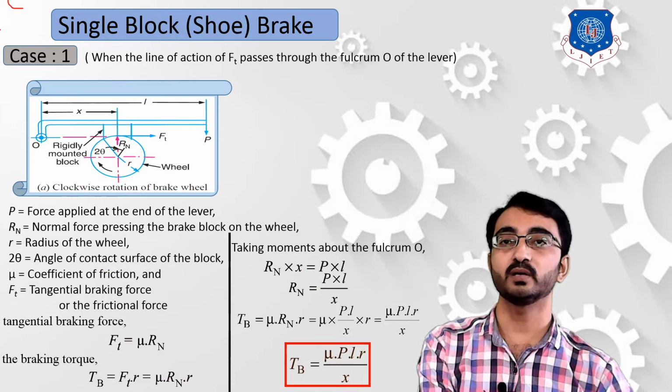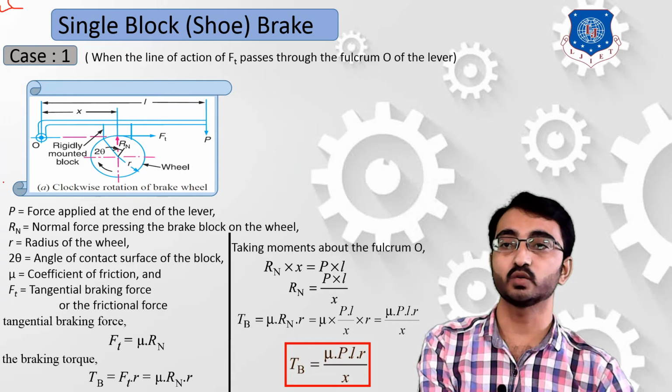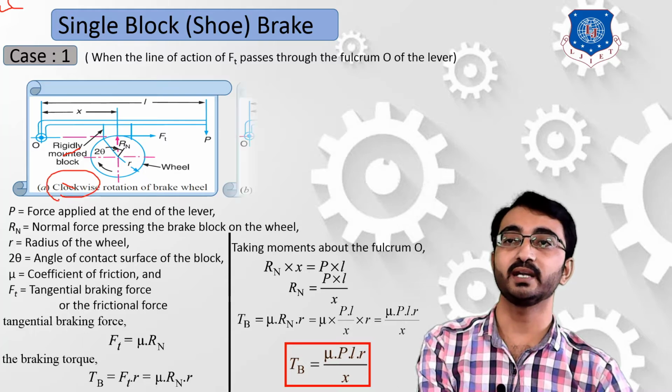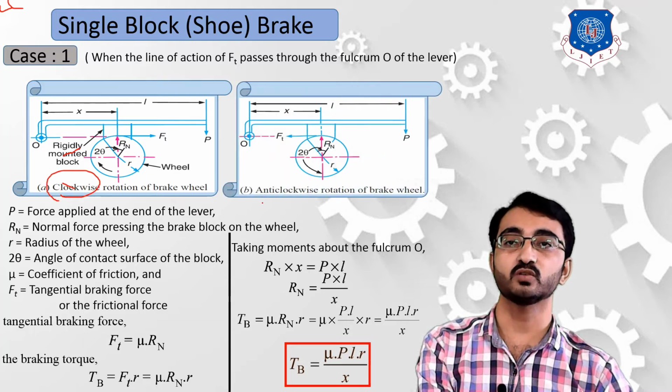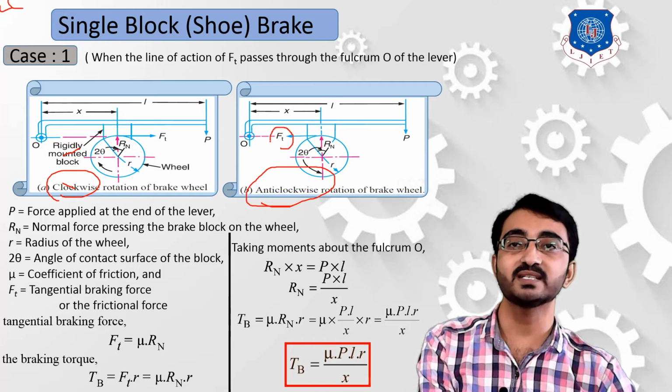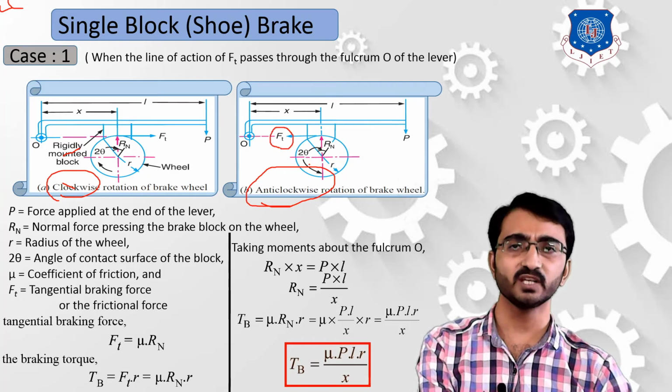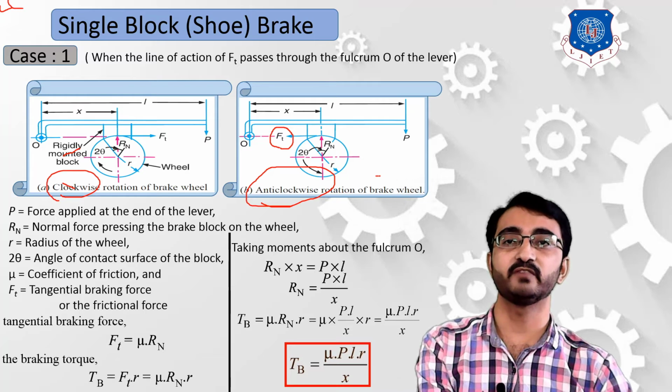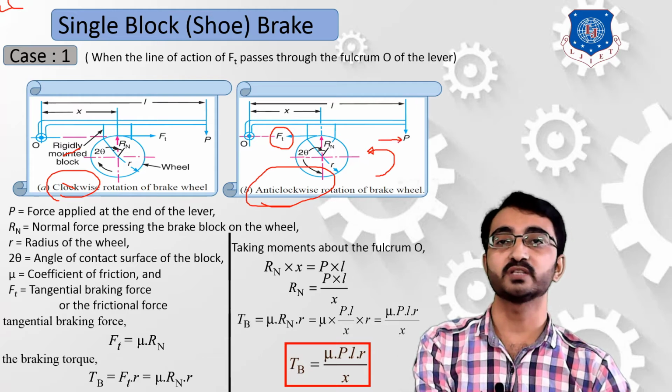In this diagram the wheel is rotating in a clockwise direction only, but if we assume that the wheel is rotating in an anti-clockwise direction, what will happen? The direction of this Ft will change. You can see here that if the wheel is rotating in an anti-clockwise direction, the frictional force on this wheel will be in the positive x direction.